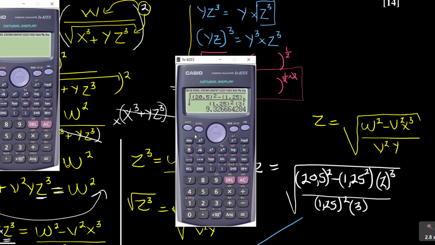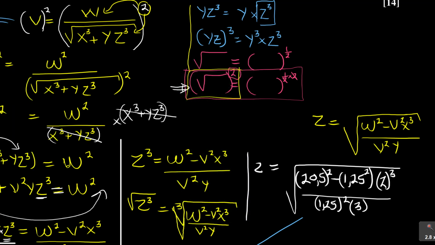I don't know how many decimal places. I think it's 3 decimal places, which is 9,327. Or you round off, shift, setup, let the calculator do the work for you. You press 6 and then you say 3 decimal places. It's 9,327. So you get your answer here, 9,327. That becomes the value for Z.